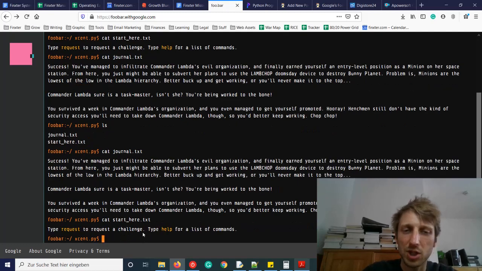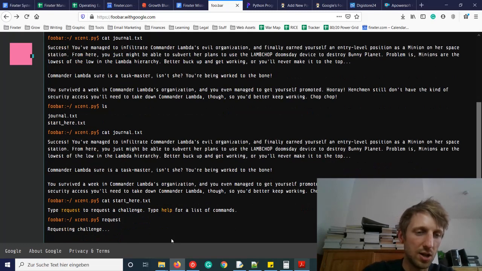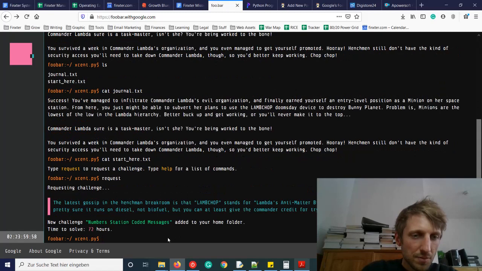Type request to request a challenge. Type help for a list of commands. Okay, so let's start with the next challenge. Request. The latest gossip in the henchman break room is that LAMBCHOP stands for Lambda's Antimatter Biofuel Collision Hadron Oxidating Potentiator. You're pretty sure it runs on diesel, not biofuel, but you can at least give the commander credit for trying. New challenge: numbers station coded messages added to your home folder. Time to solve: 72 hours.